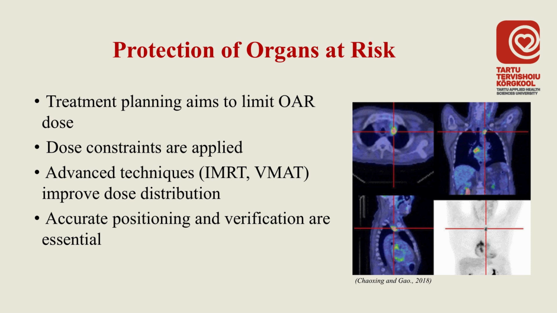Protection of organs at risk is a key objective in radiotherapy. During treatment planning, dose constraints are applied to limit the radiation received by these structures. Advanced techniques such as IMRT and VMAT allow better shaping of the dose around the tumor while sparing healthy tissue. In addition, accurate patient positioning and verification are essential to ensure the planned dose is delivered correctly. Protecting ORs starts in planning, but must be maintained during delivery.